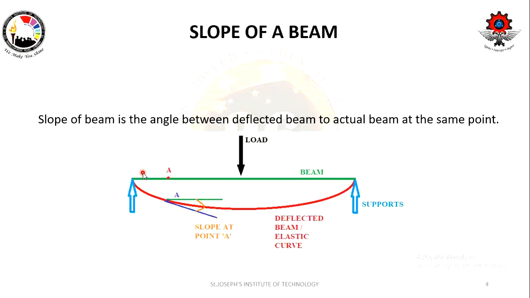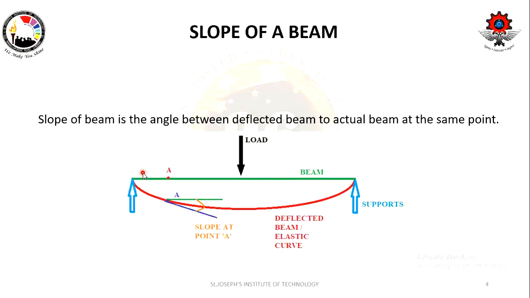Okay. Two important things that we have to know in terms of deflection of beam: one is deflection, another one is slope. So what is slope in a beam? When a beam is loaded, we obviously know that it is going to deflect to a certain position. So what will be the slope? This term slope we have studied even from the school days, right? dy by dx in terms of graph. So we will see what is slope.